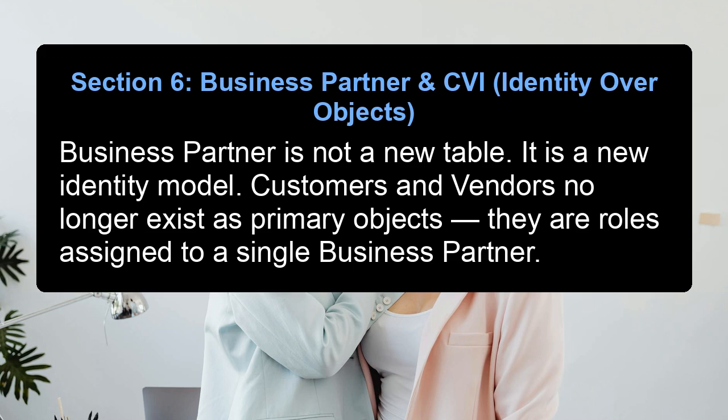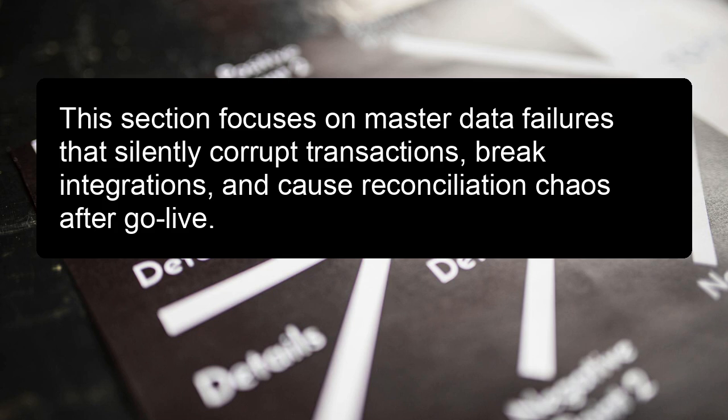Section 6. Business partner and CVI, identity over objects. Business partner is not a new table. It is a new identity model. Customers and vendors no longer exist as primary objects. They are roles assigned to a single business partner. This section focuses on master data failures that silently corrupt transactions, break integrations, and cause reconciliation chaos after go-live.